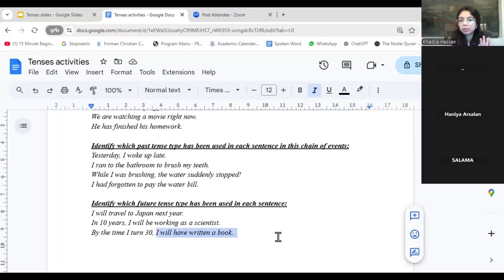I will have written a book, not I will be writing a book, or my book will still be ongoing, right? By the time I turn 30 in the future, I will have done and dusted. I will have written, right? So that's future perfect, not continuous, because the book has been written by the time he's 30 or she's 30.